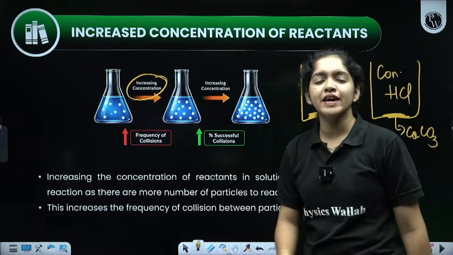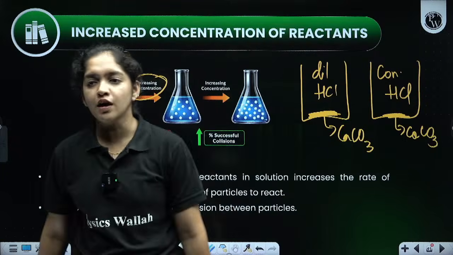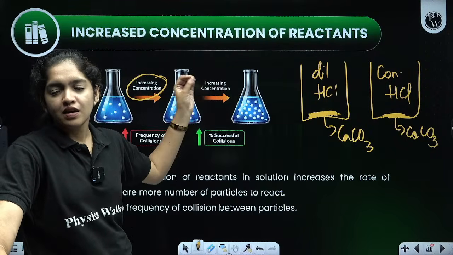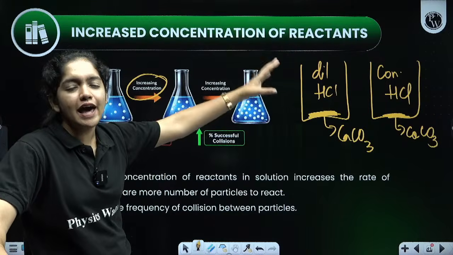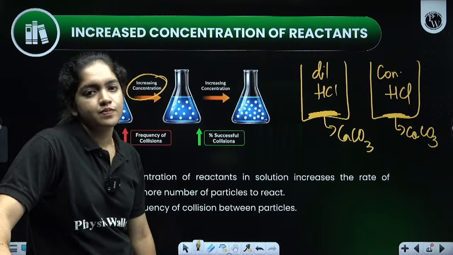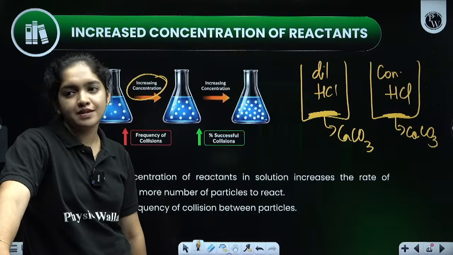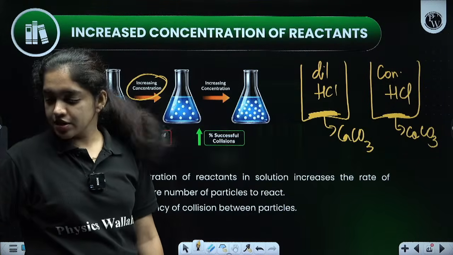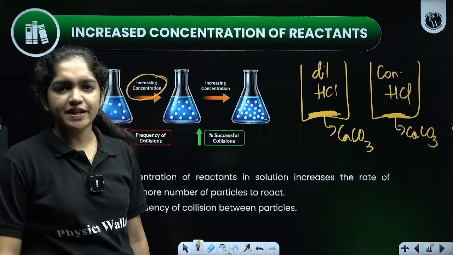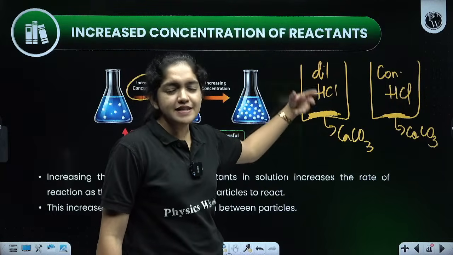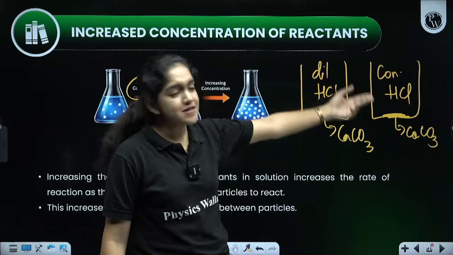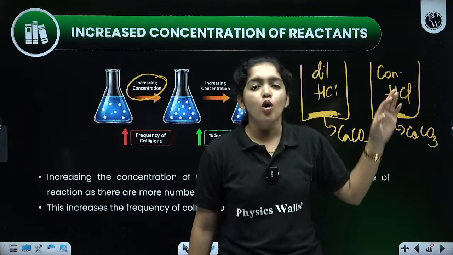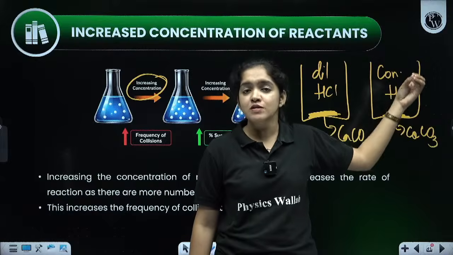In which beaker can we see more carbon dioxide coming out, in dilute HCl or concentrated HCl? And can you tell the reason behind that? What will be the reason behind the reaction happening? It's very easy. In the case of dilute HCl, it is more water and little HCl. But in the case of the second beaker, it is concentrated HCl. The concentration of the reactant is very high. Concentrated HCl means the reactant concentration is very high.